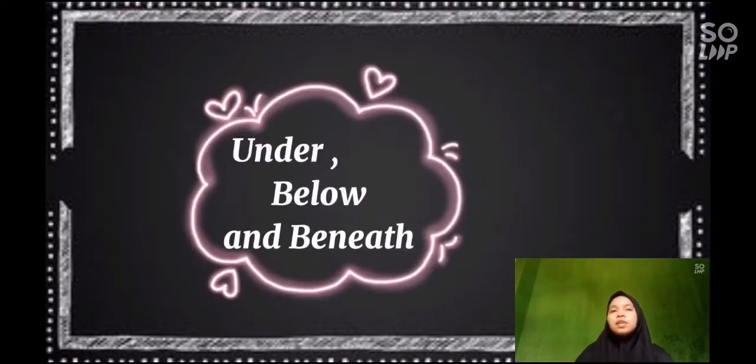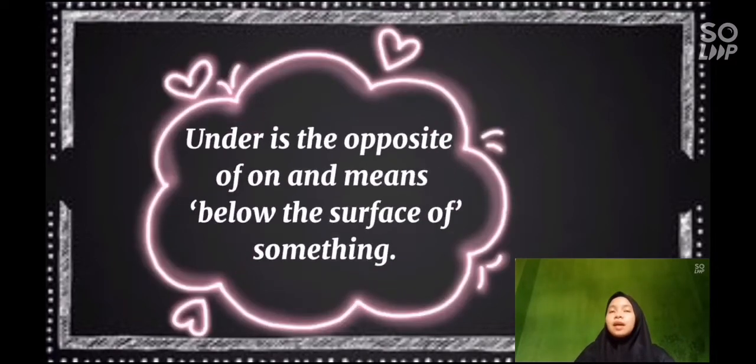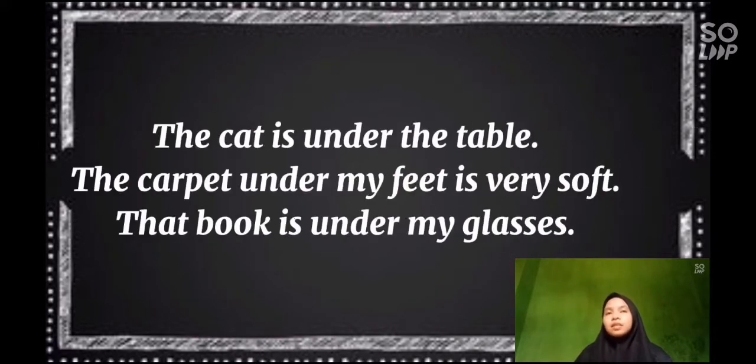Next, preposition under, below, and beneath. Preposition under is the opposite of over and means below the surface of something. For example, the cat is under the table. The carpet under my feet is very soft. That book is under my glasses.